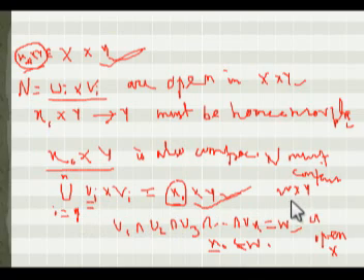So W cross Y must be contained in N, and W is open.